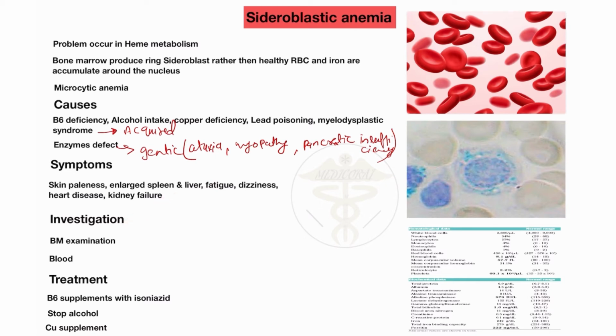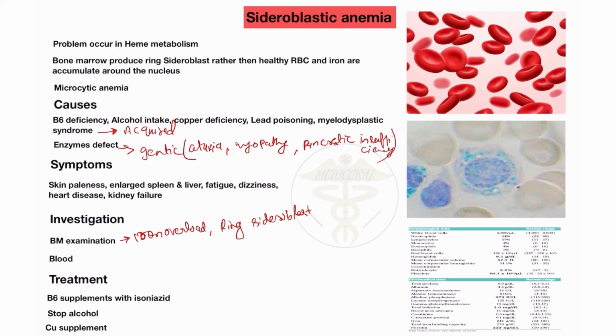Investigation. For investigation of sideroblastic anemia, we will first do bone marrow examination. In the bone marrow examination, you will see iron overload, because the iron level increases in the patient. Also, I already said this is the characteristic feature: ring sideroblast. You will see ring sideroblasts only in the case of sideroblastic anemia. So when you see the ring sideroblast, it is an abnormality. This abnormality occurs due to the sideroblastic type of anemia.